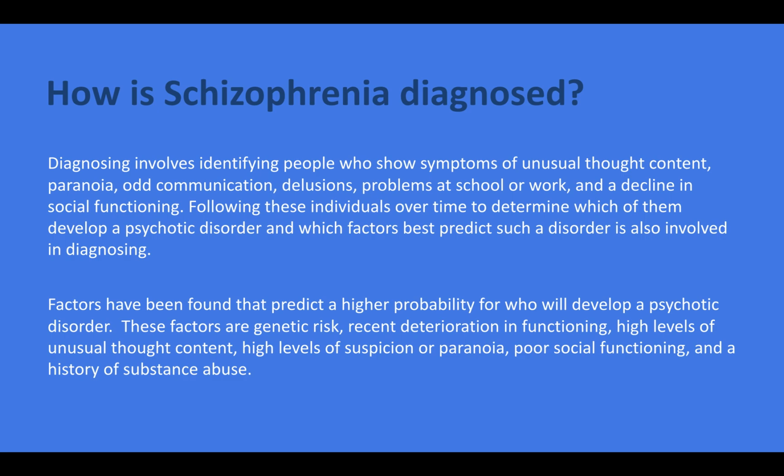How is schizophrenia diagnosed? Diagnosing involves identifying people who show symptoms of unusual thought content, paranoia, odd communication, delusions, problems at school or work, and a decline in social functioning. Following these individuals over a period of time can help in diagnosing.